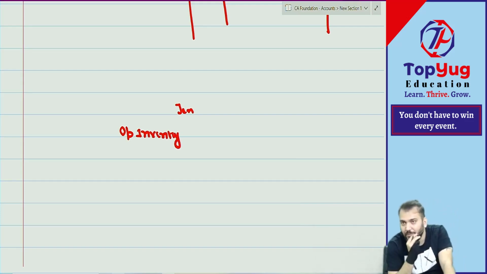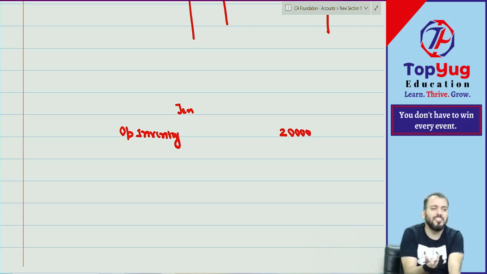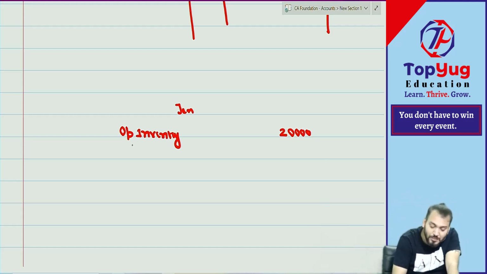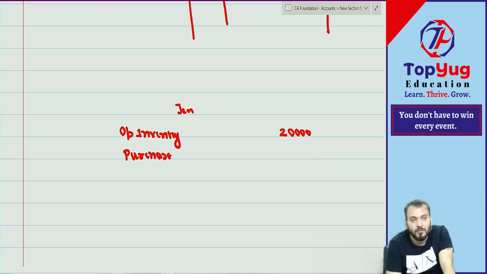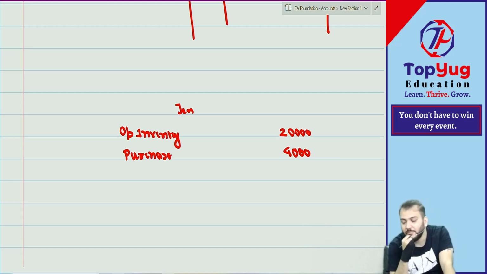What was the opening inventory? 20,000. Means this is the goods already purchased in last month, carried forward to this month. Correct. Then how much you have purchased more? 4,000. 4,000 you have purchased.